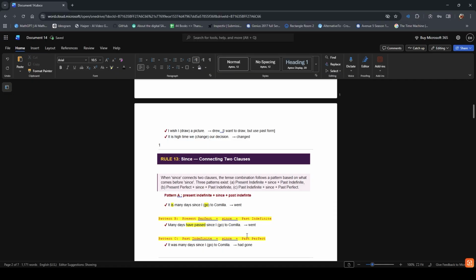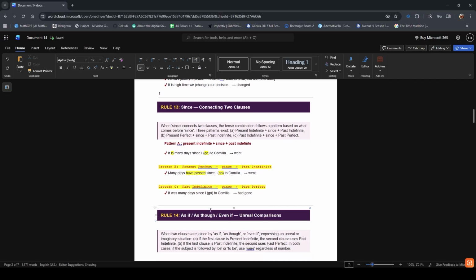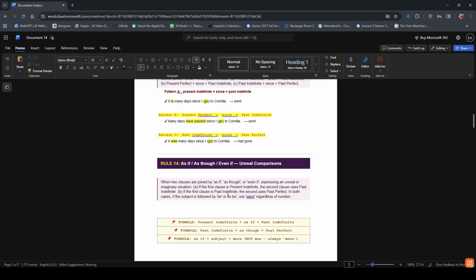The last part is since I went to Kumilla. For the third and tricky part, it was many days since. The first part of the sentence is in past indefinite. Hence, the last part of the sentence will become past perfect: had gone. If you have any doubt, please write down your doubts in the comment section. Now, moving on to rule number 14.